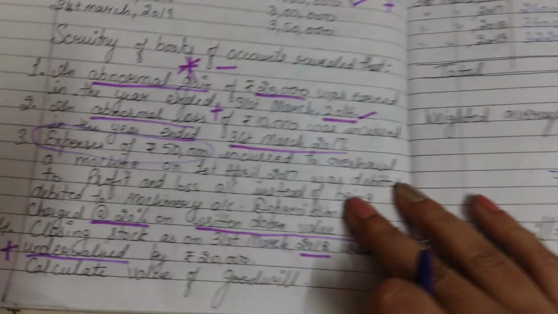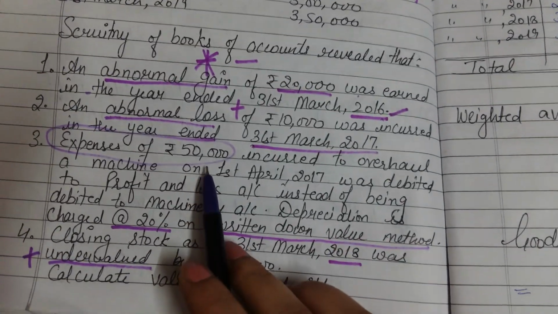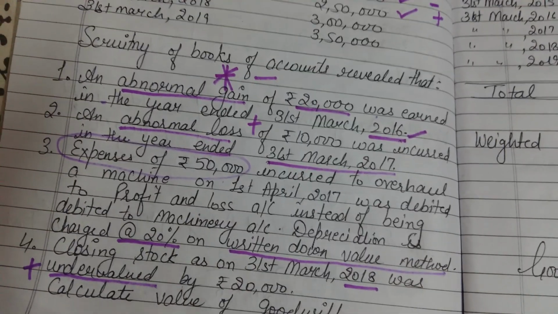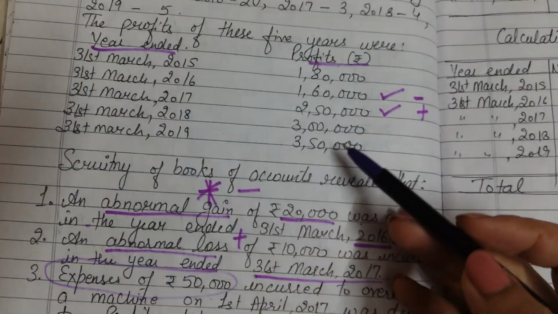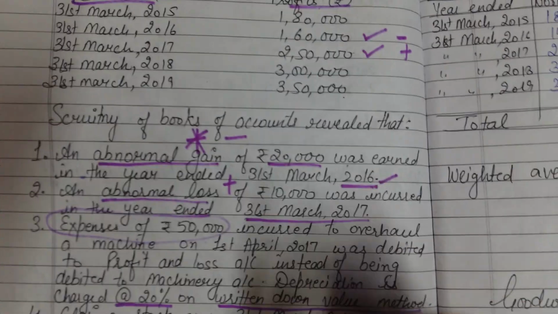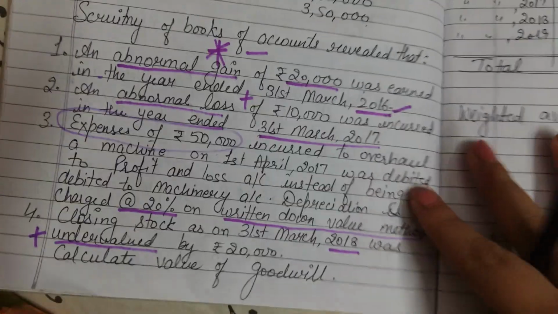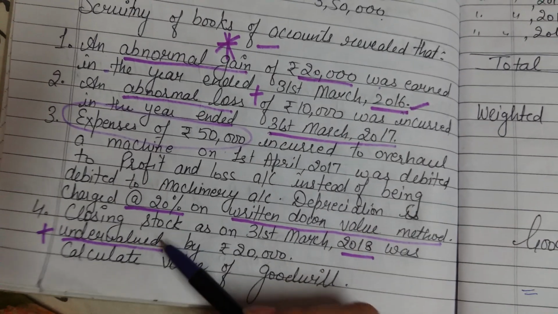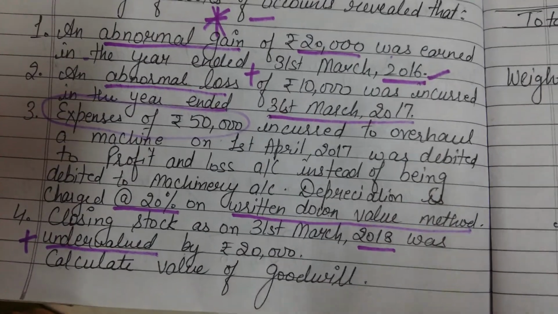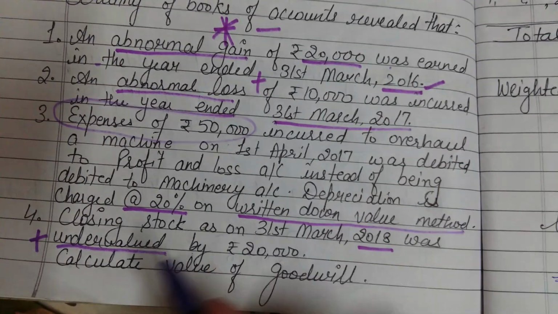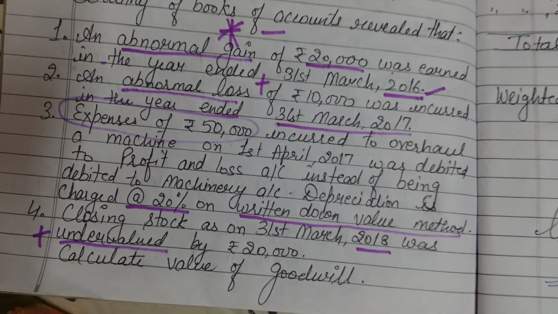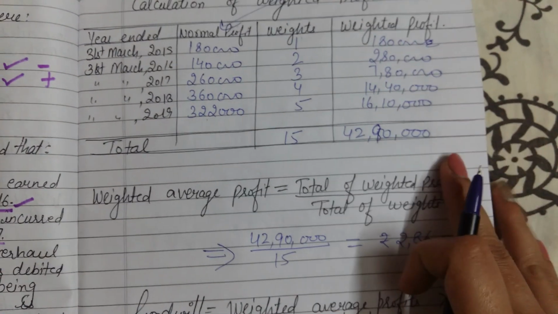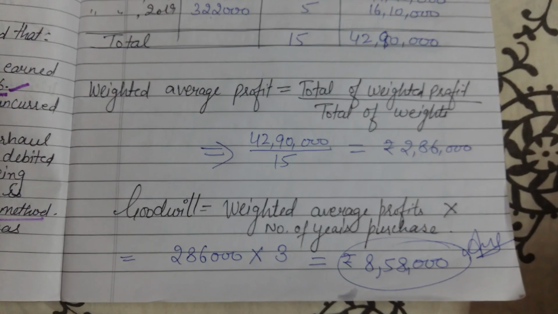Clear? Whenever the value of the asset is given and you have to provide the depreciation, consider it carefully that if there is another year, then the depreciation amount will continue in the other year, and if the closing stock or opening stock is undervalued or overvalued in the year previous to the last one, then it will continue to be in the next year also. So kindly pay attention to these types of adjustment. It will help you to solve the questions for the past adjustments.